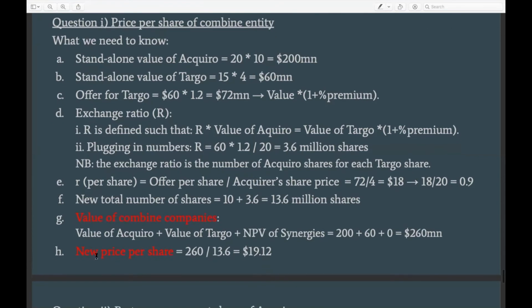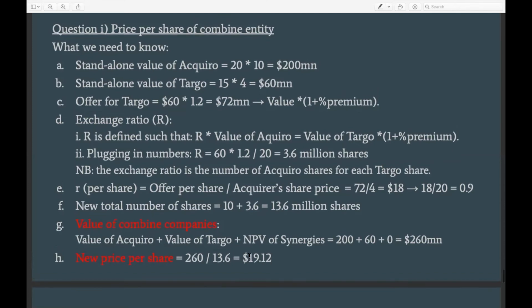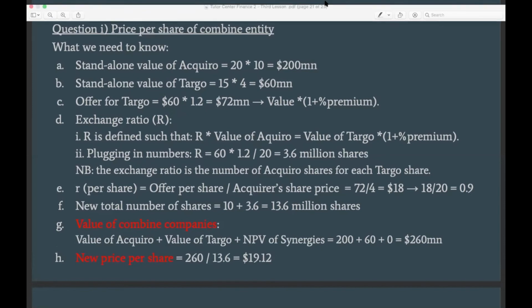And now we can finally get to the actual question, which is the new price per share, right? And as always, that's the value of the combined company, and we divide this by the number of shares outstanding, which is the new number of shares, which is 10 million plus 3.6 million new shares. With this, we see the price for the combined company is 19.12, right?